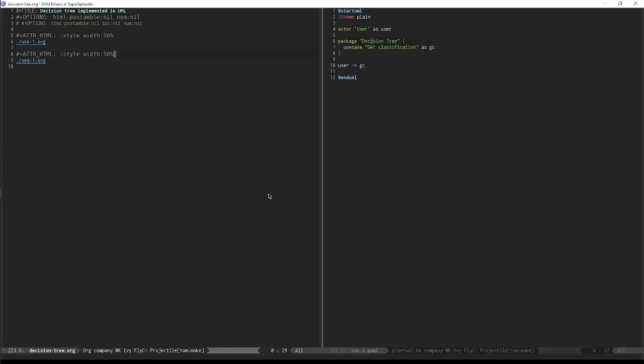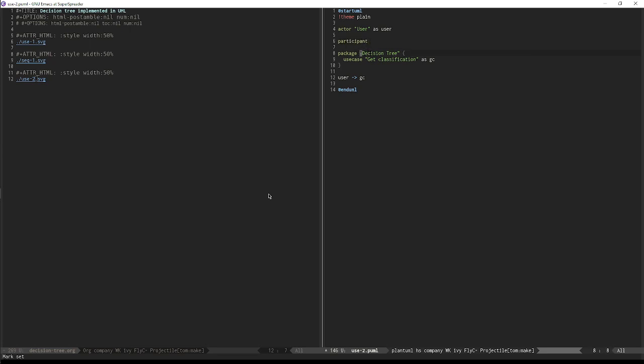Okay. Let's put it in the document. But now we're not worried about the user anymore. So we're going to do it like this. We're going to have a participant called decision tree. And we're just going to have a package called functionality. I mean, that's it. We don't really know at this point how all this functionality should be organized into a nice system. We'll worry about that as we get further.